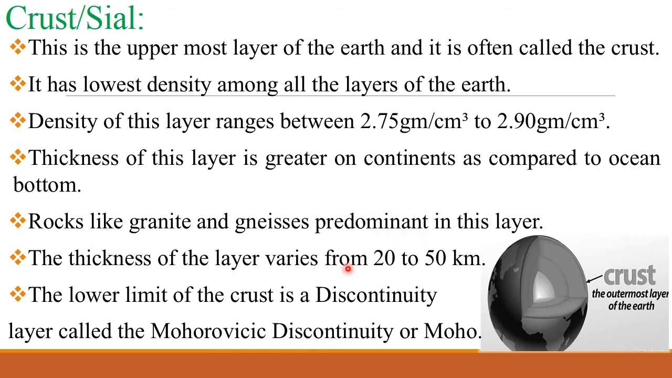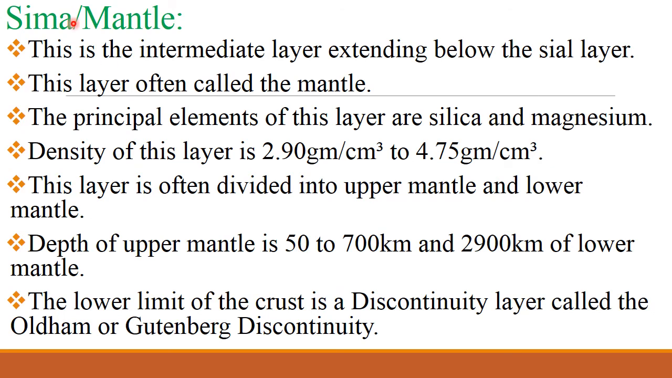The lower limit of the crust is a discontinuity layer called the Mohorovicic discontinuity or MOHO. And this is the uppermost layer which is called the crust, and there is another layer which is known as the lower limit or the lower part of the crust, and its name is the Mohorovicic discontinuity or MOHO, because the founder of its name was Mohorovicic.